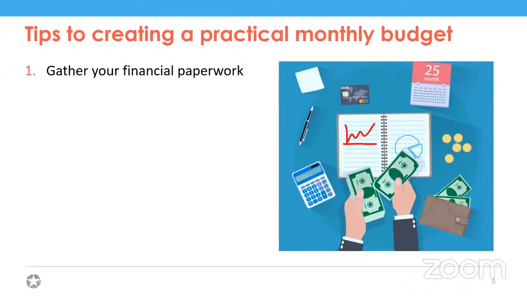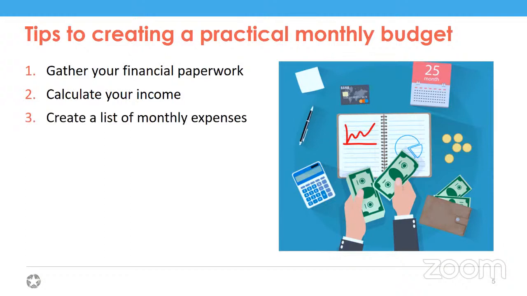You'll want to calculate your income. For a budget to work successfully, you'll want to know about how much money you make on a regular basis. For those that get a regular paycheck based on hours worked, that can be easier than if you are working based on commission or freelancing, where it may not be a consistent number each month. But if you can somehow estimate that, that is going to help you immensely as you're determining how much money you have to work with.